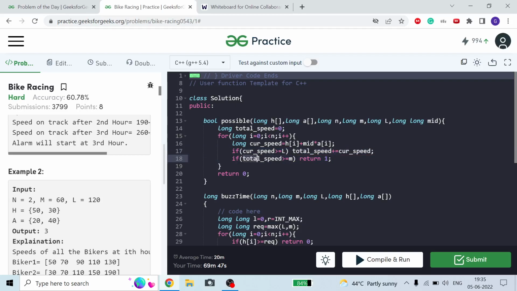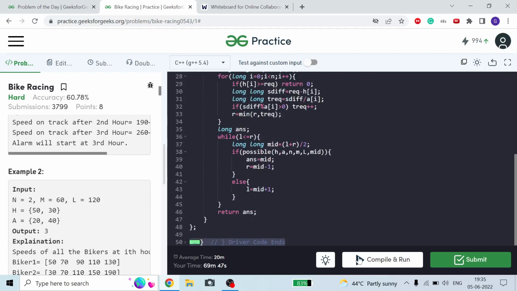And if my total speed at any moment becomes greater than or equal to m, it means I have satisfied the condition that my speed of track should be greater than or equal to m, so I will return 1. It means yes, we can make that after mid number of hours, we can find the condition where all the fast bikers have a combined speed greater than m. After completion of the loop, it means we never found a total speed greater than or equal to m. So what will we return? We will return 0, meaning it is not possible to make the speed of the track greater than or equal to m. Okay guys, this is how we are doing this function.